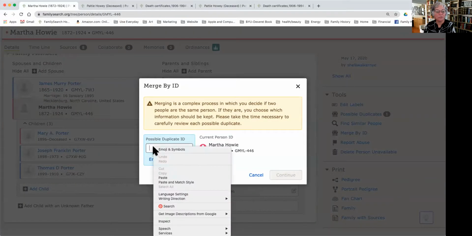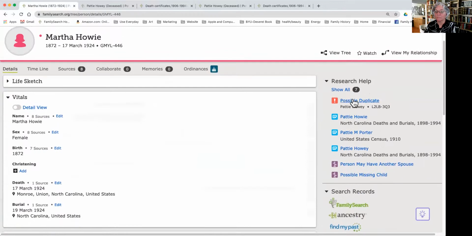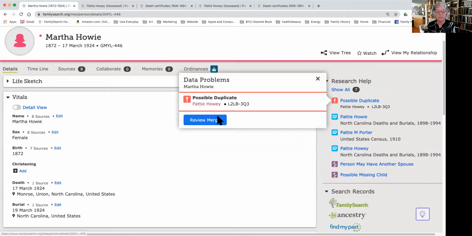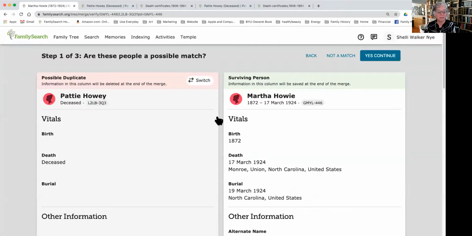So then all we have to do is paste right there and continue. That very first step takes you to exactly the same place. So I'm going to just show you the first one up here. It's right on the top, easy to do, review and merge. It's going to take me to exactly the same place.